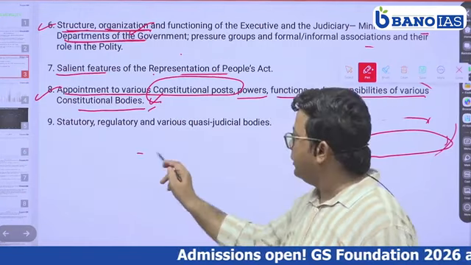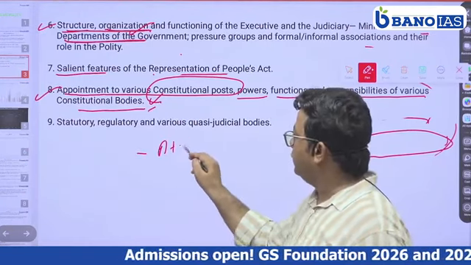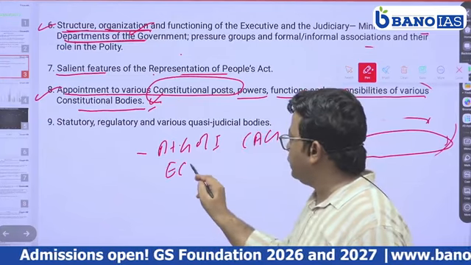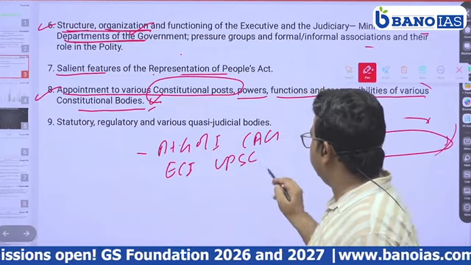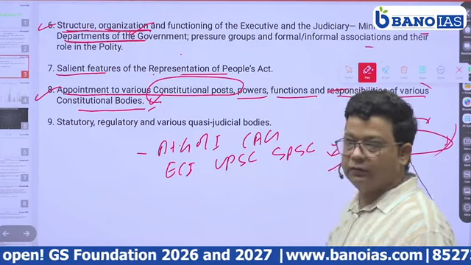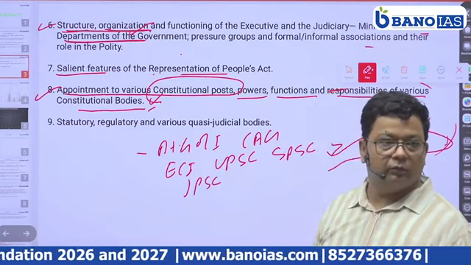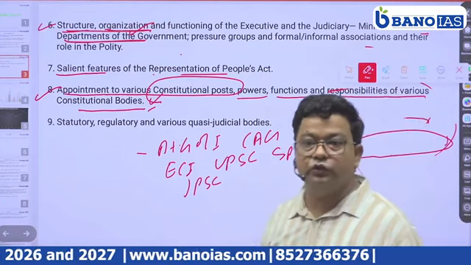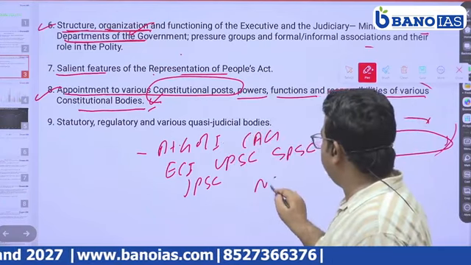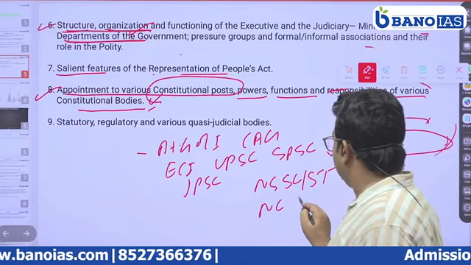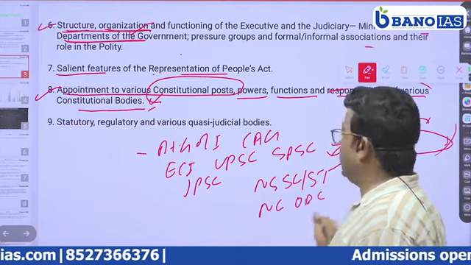Next, we see the appointment, powers, functions and responsibilities of various constitutional posts and bodies, like the Attorney General of India, CAG, Election Commission of India, UPSC, State Public Service Commissions, and Joint Public Service Commissions. These are the constitutional bodies: National Commission for SC and ST, National Commission for Backward Classes.